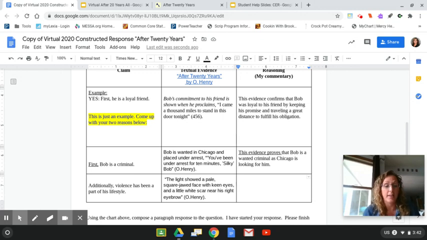All right. Now, I need to talk about how this quote is showing my claim that violence has been a part of his life. So this shows that Bob has been a violent man, ending up with scars that are visible.